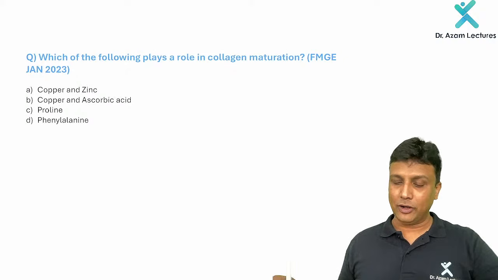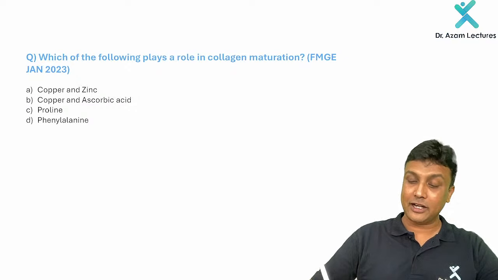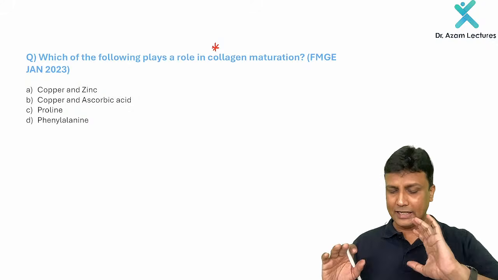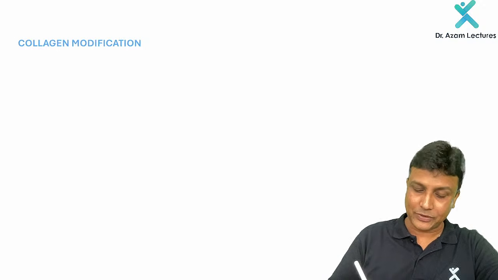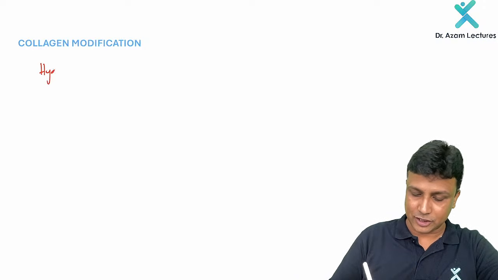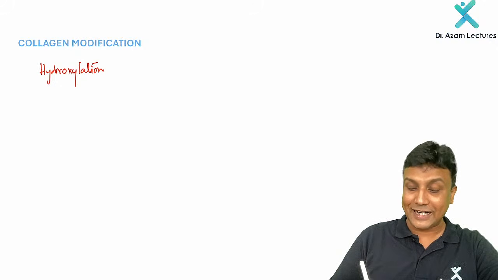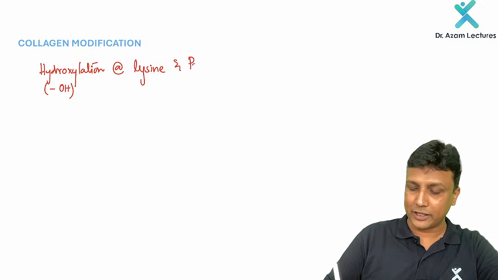Next one. Which of the following plays a role in collagen modification? My dear friend, nowadays questions from this topic are being asked in your exam. Now I'll tell you the important thing here. In collagen modification, hydroxylation will take place. What is the meaning of hydroxylation? Addition of an OH group. But where are you going to add this OH group? Please remember, at lysine and proline.